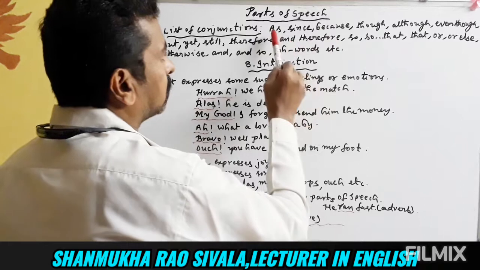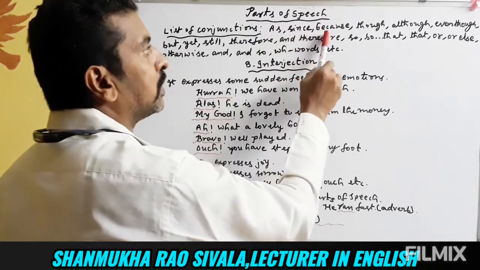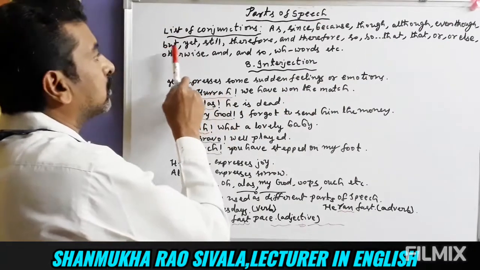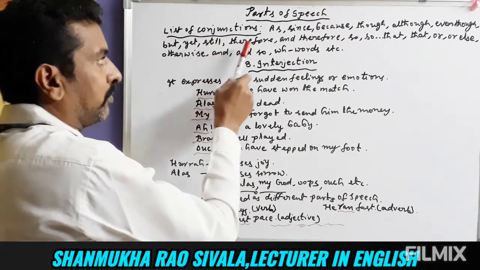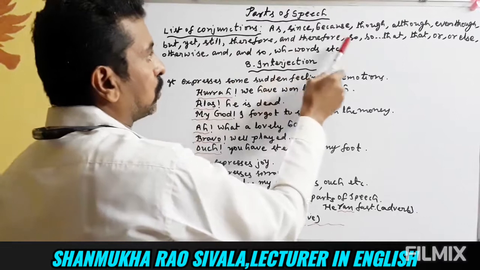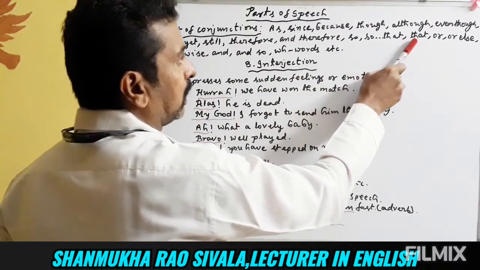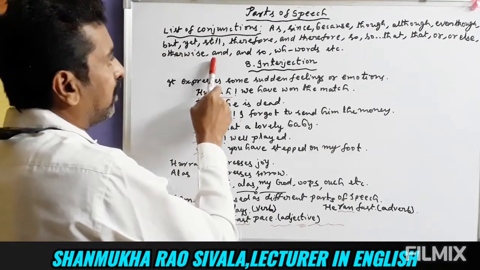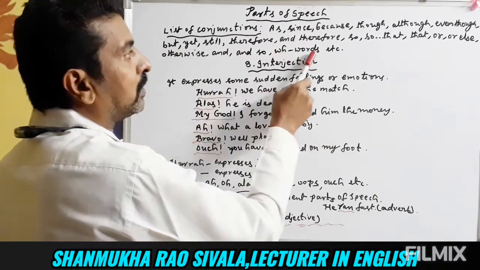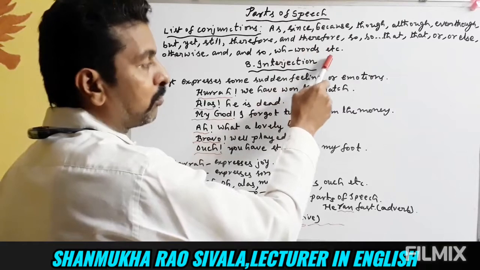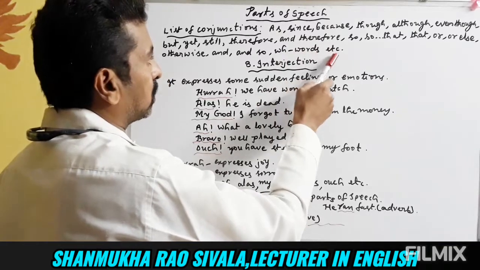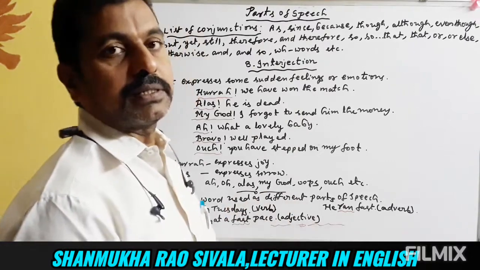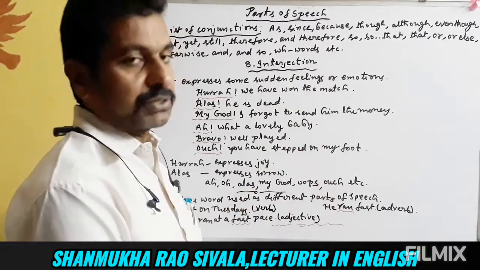These are all conjunctions: as, since, because, though, although, even though, but, yet, still, therefore, so, so that, or else, otherwise, and so, and all WH words, what, where, why. So these are all the conjunctions. We connect two sentences with all these conjunctions.